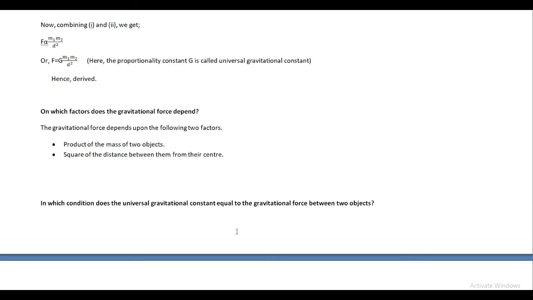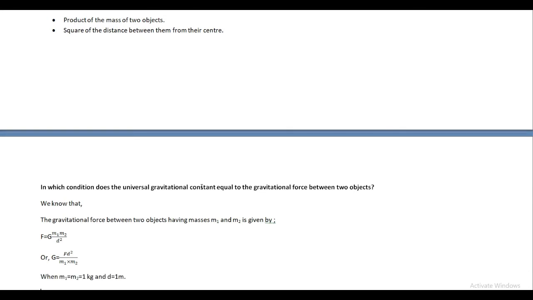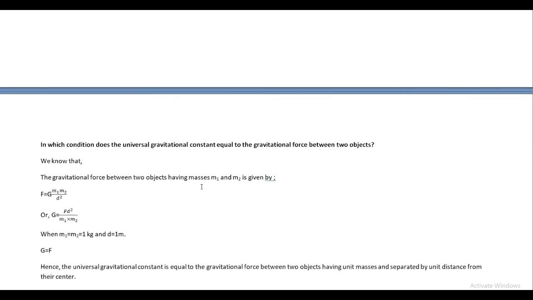Now let's see the formula of the gravitational force in detail. Here I am going to clarify in which condition the universal gravitational constant G is equal to F. Just now we have derived the formula of the gravitational force between two objects having masses m1 and m2, separated by distance d, and the formula is F equals G m1 into m2 by d square.